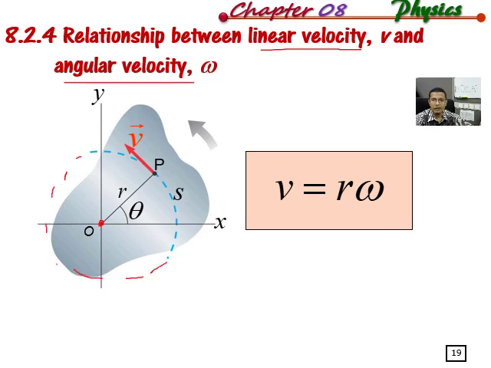All right, the velocity unit is the same as in chapter 2, that is meter per second, and this V is always tangent to the curve and always makes an angle of 90 degrees with the radius. That's the reason why we call this V the tangential velocity or linear velocity.